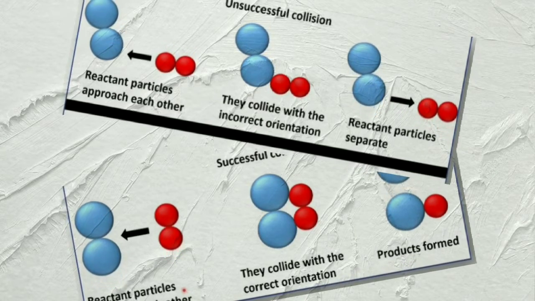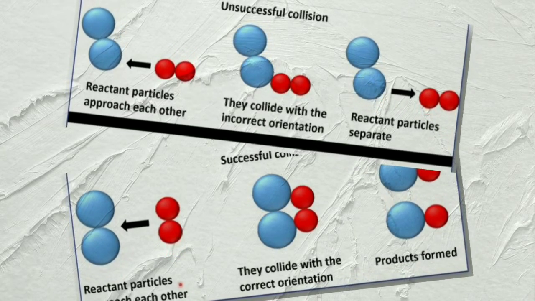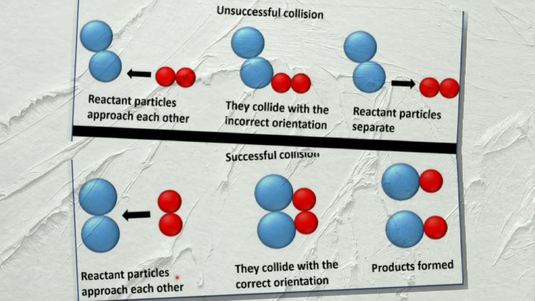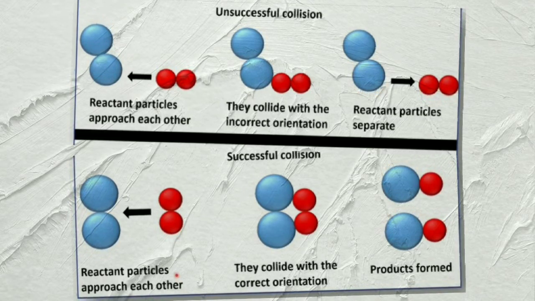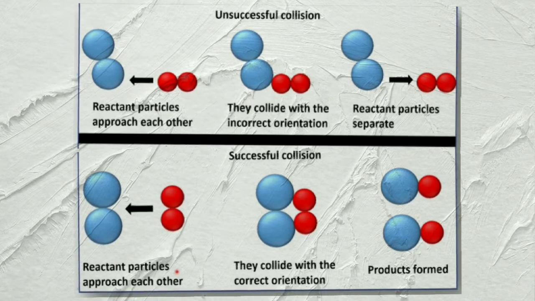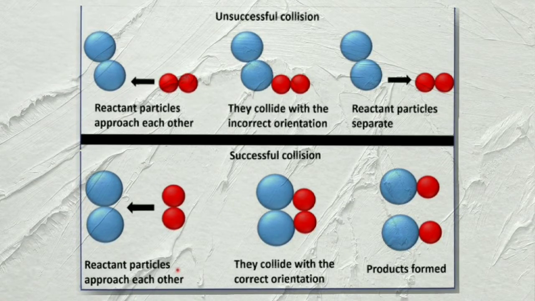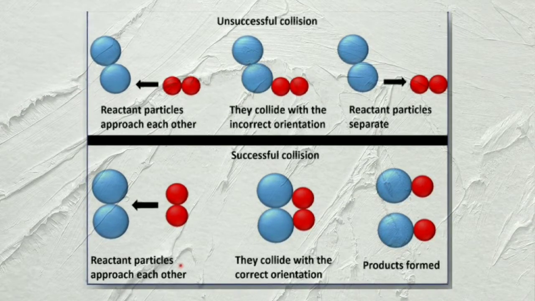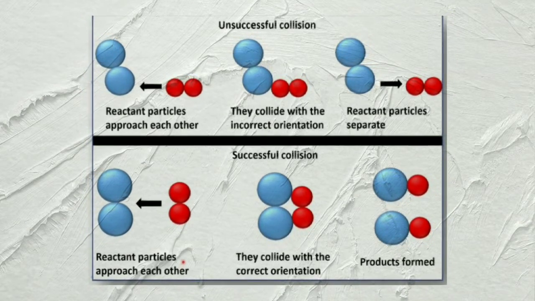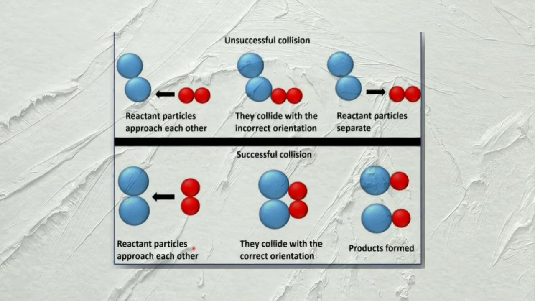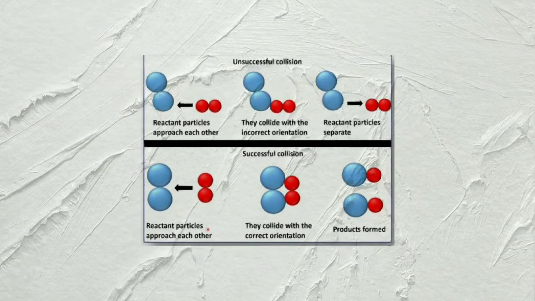We can see here the successful and unsuccessful collision. When a successful collision happens, a product forms and they collide with the correct orientation. In both successful and unsuccessful collisions, the same reactant particles approach each other. But when an unsuccessful collision happens, the reactant particles will separate, so no product forms, and they collide with the incorrect orientation.